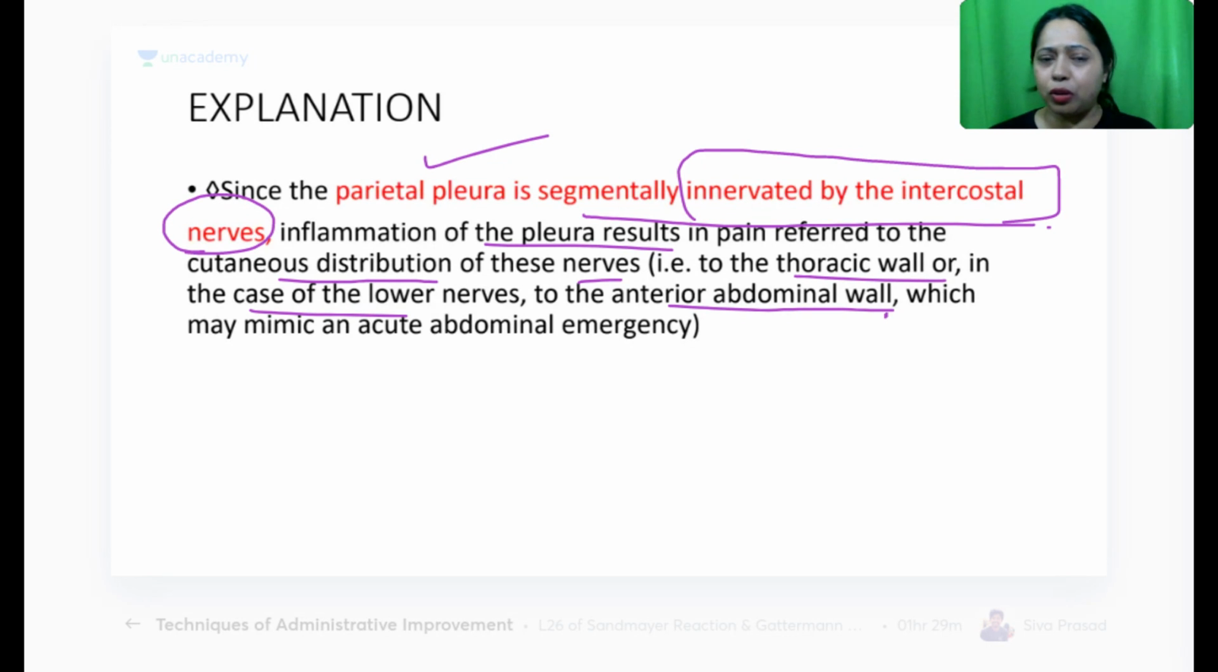It could also mimic the kind of pain that the patient experiences with a kidney stone or pancreatitis, etc. So it could be misleading, and it may mimic an acute abdominal emergency. So keep that in mind. It is innervated by intercostal nerves, and it runs along the distribution of these nerves. So that is one thing to note. The pain also will be in the area only.